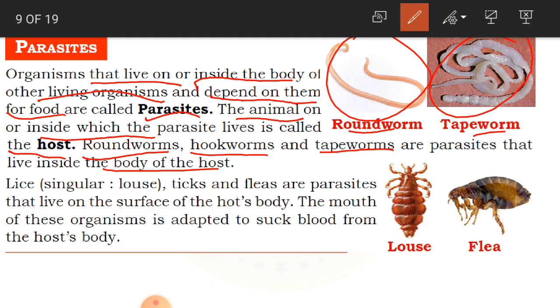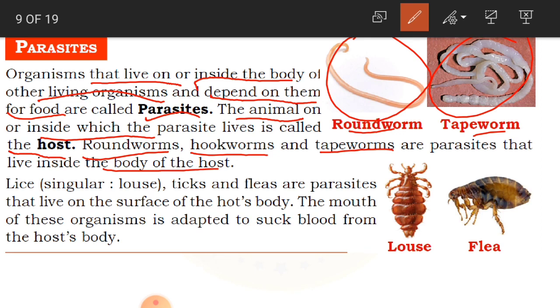And what happens if we have these parasites in our body? Sometimes we feel stomach pain and a vomiting sensation. So these are going to harm our body. That is why we have to take care that no such parasite enters our body.